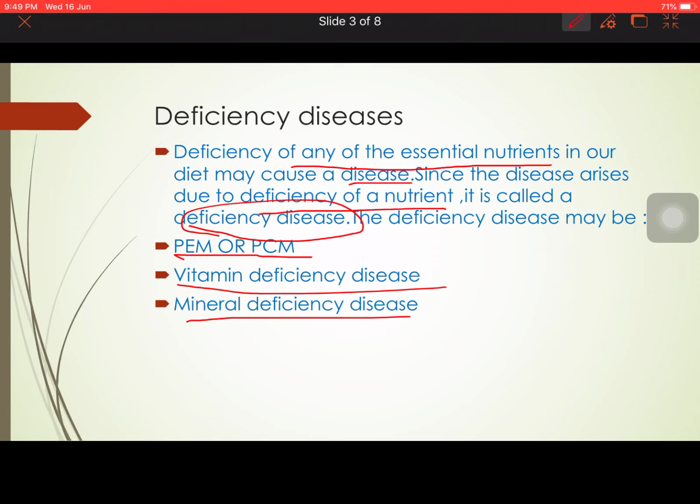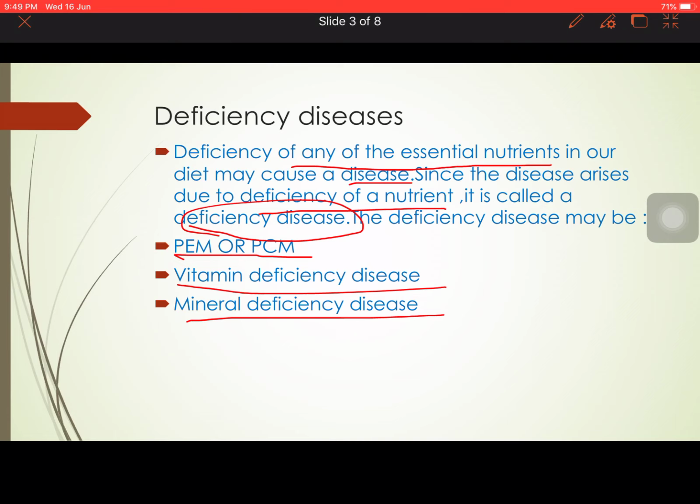Like that only, mineral deficiency disease doesn't have any specific age. These are not age specific, but PEM or PCM generally occur in infants under the age of 1 year, or between the age of 1 to 3.